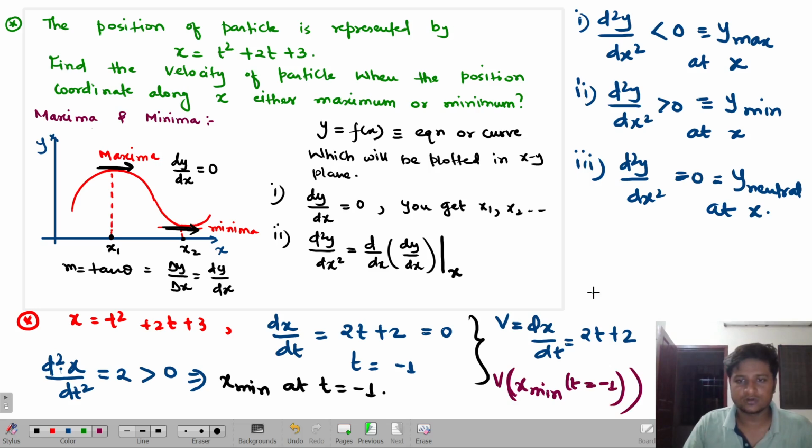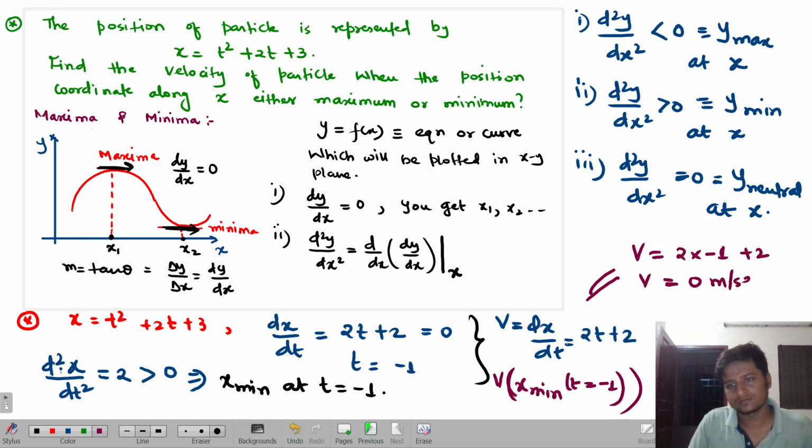Everyone, did you understand or not? So this is how much. Put it, v is equal to 2 into minus 1 plus 2, which is 0 meter per second. How much is that? 0 meter per second. Everyone, is this clear? Satvika, Dipesh, Sarika, Soumya, Anis, everyone? Moktika, did you understand or not? This concept was very, very important to understand. Okay.